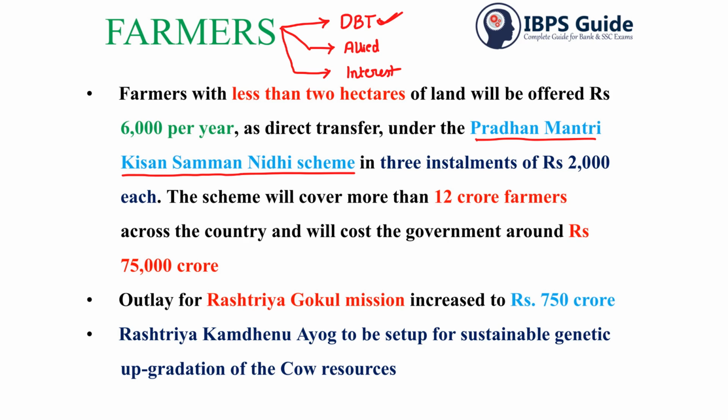Now with respect to DBT, we can see that the Pradhan Mantri Kisan Samman Nidhi scheme was started. What happens under this scheme is, this is the initiation of UBI. You know what is UBI? UBI is Universal Basic Income.